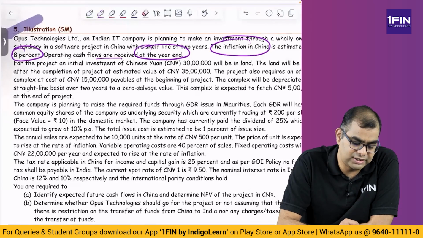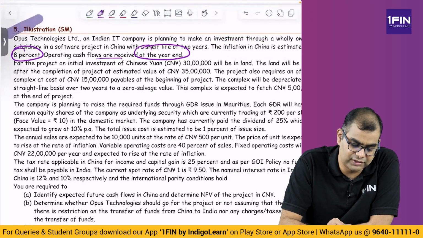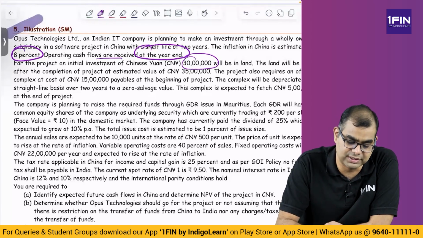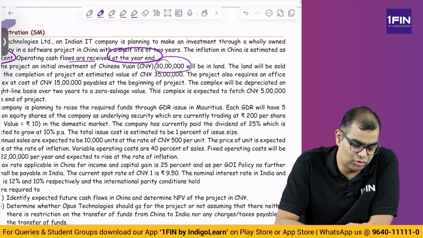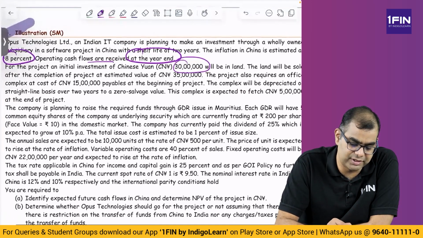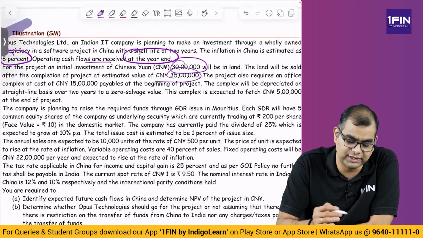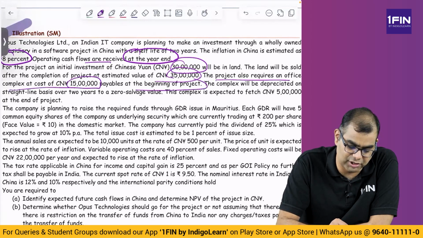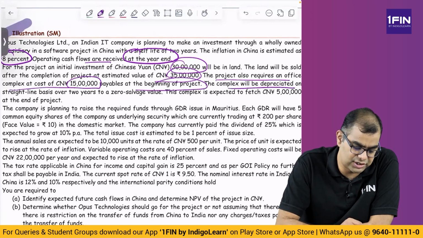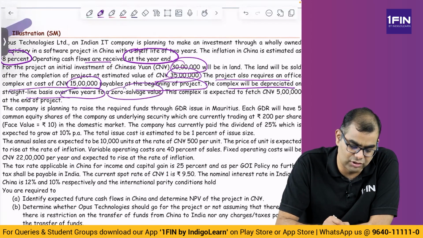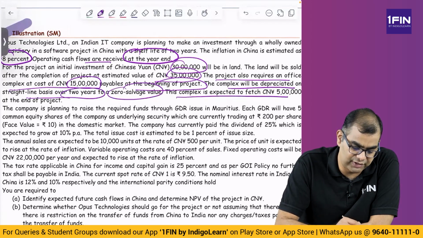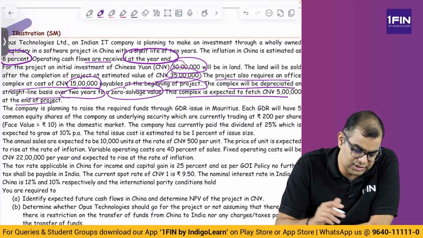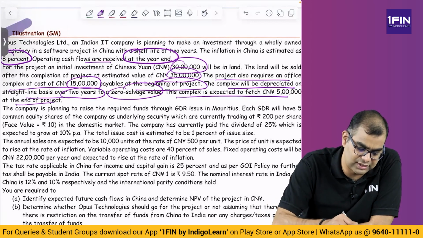For the project, an initial investment of Chinese yuan 30 lakhs will be required. Please be very careful with the decimals and commas. The land will be sold after completion of the project at an estimated value of CNY 35 lakhs. So you bought for 30, sold for 35. The project also requires an office complex at a cost of 15 lakhs payable at the beginning of the project. The complex will be depreciated on a straight line basis over 2 years to a zero salvage value. The complex is expected to fetch CNY 5 lakhs at the end of the project. They said the life of the project is 2 years.